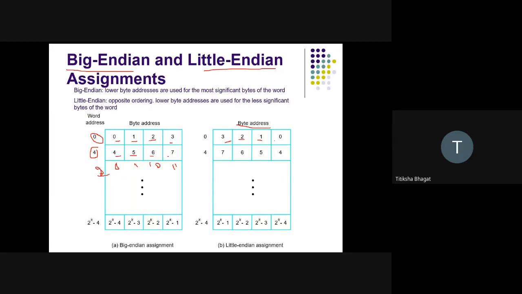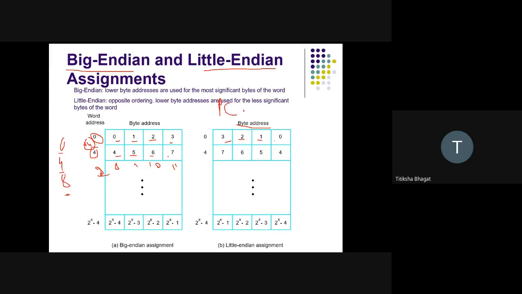Next address will be 8. So my addresses will be like 0, 4, 8. Again, note that addresses are actually byte addressable. Therefore, every time the next address is not 0, 1, 2, but it is incrementing by 4. So again, this applies to the program counter also.